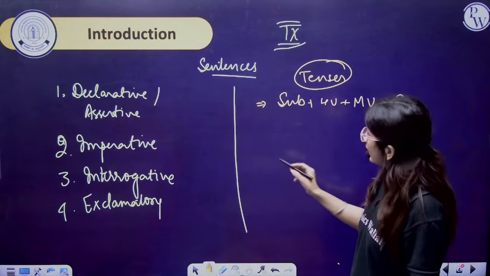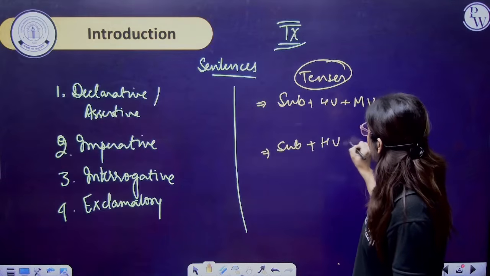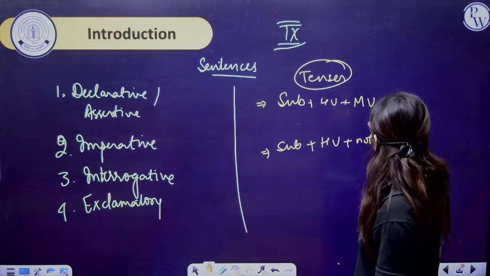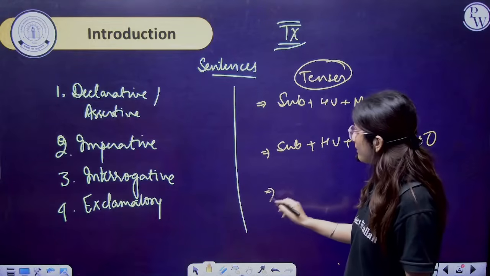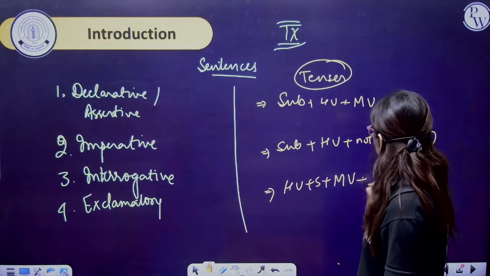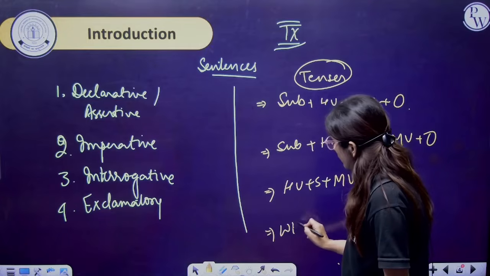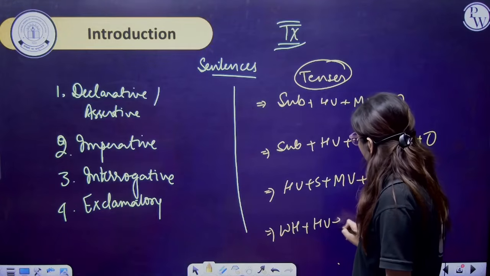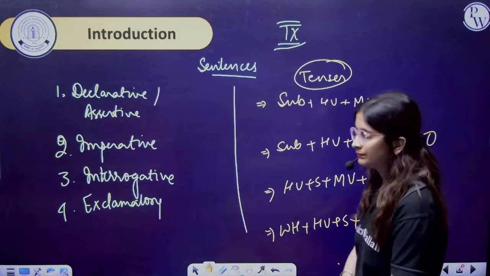Then negative: subject plus helping verb plus not plus main verb plus object. Then helping verb plus subject plus main verb plus object and question mark. Then WH word plus helping verb plus subject plus main verb plus object and question mark.